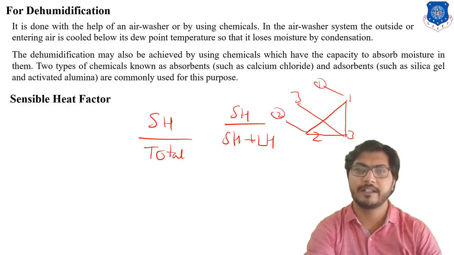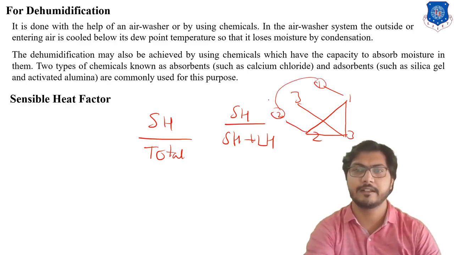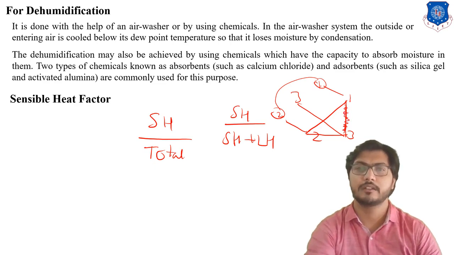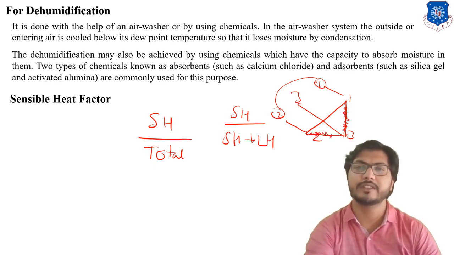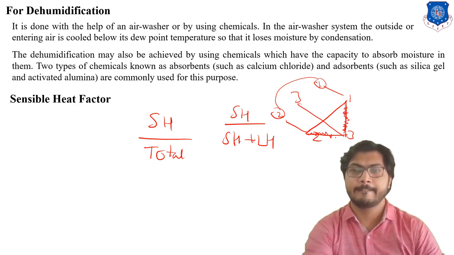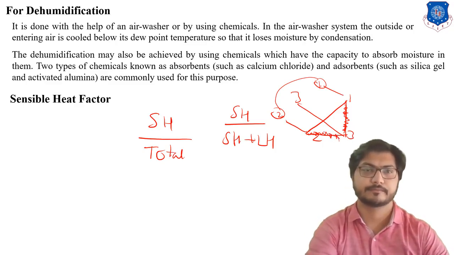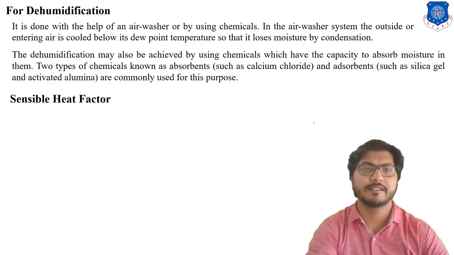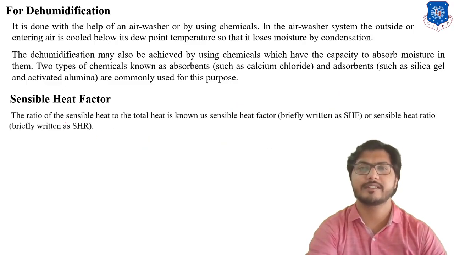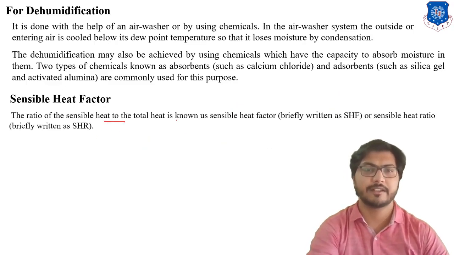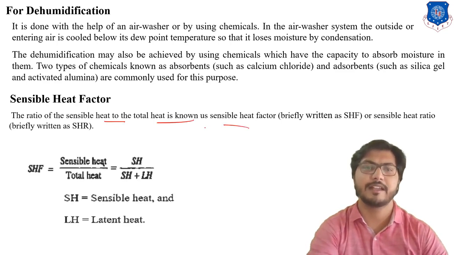What is the sensible heating? This one is the sensible. This is due to sensible heating, and 2 to 3 is due to latent heating. So the ratio of sensible heat to the total heat is known as the sensible heat factor. So sensible heat factor is SH divided by SH plus LH.